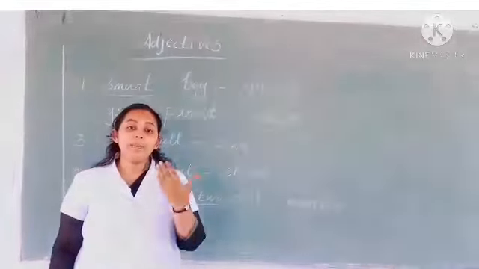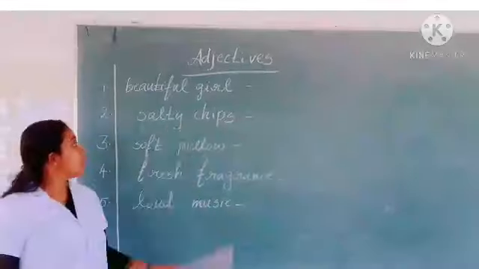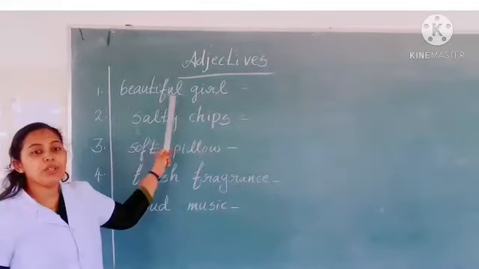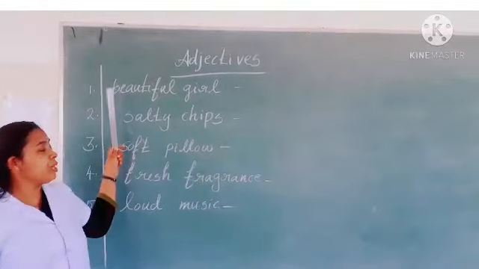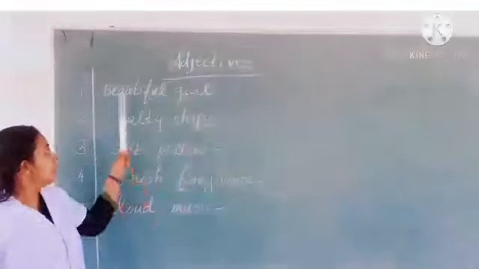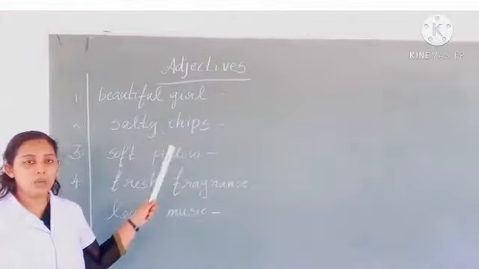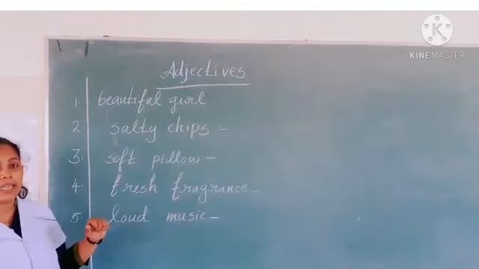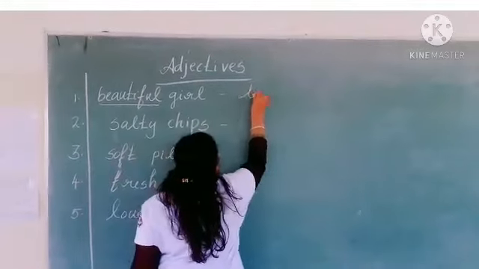It will be clear to you through this example. First one, beautiful girl. Here beautiful describes how the girl looks. So children, here the adjective is beautiful. It shows how the girl looks.